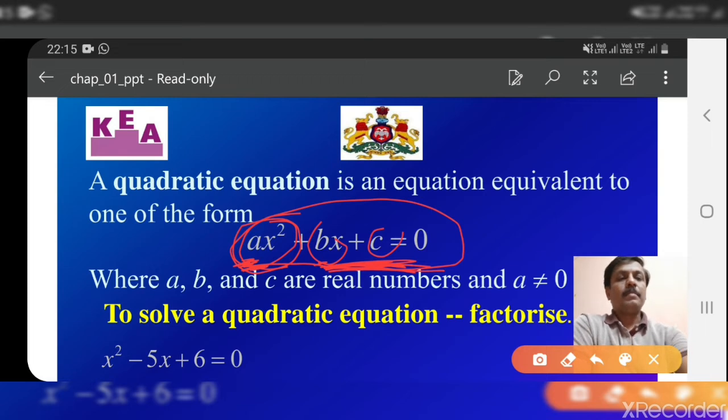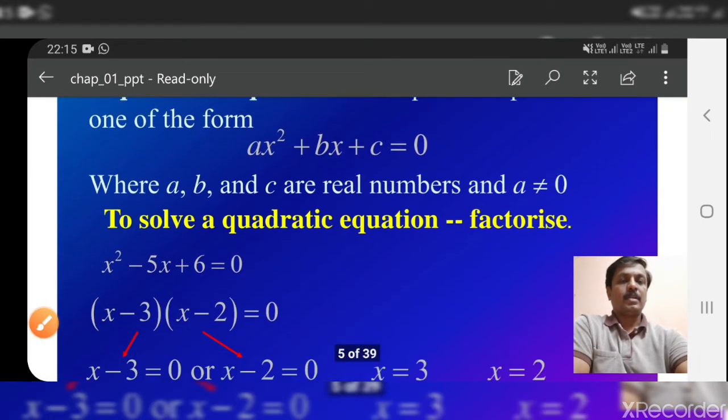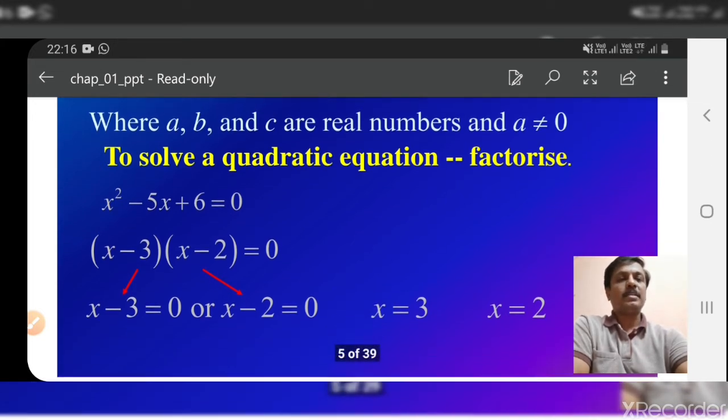There are three methods of solving a quadratic equation. Solving the equation means finding the values of x satisfying this equation. The values of x satisfying this equation are called solutions of the equation, or they are also called roots of the equation. Okay, so there are three methods of solving this equation, or finding the solutions or roots of this equation. The first method is the factorization method.